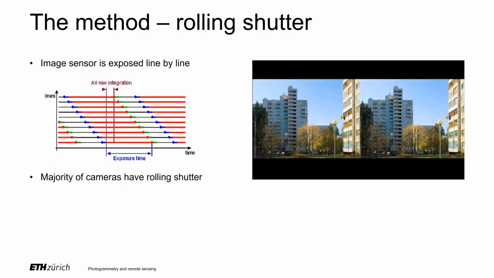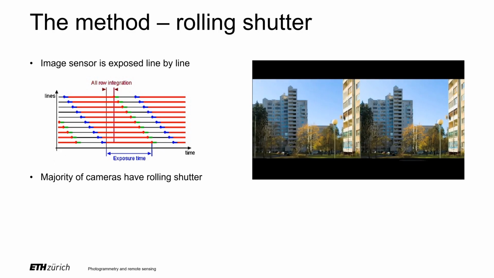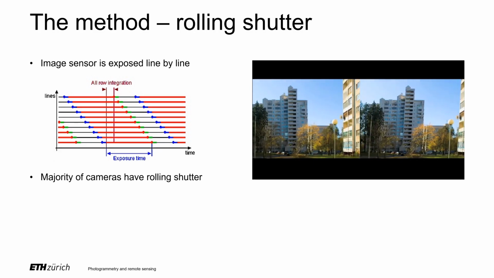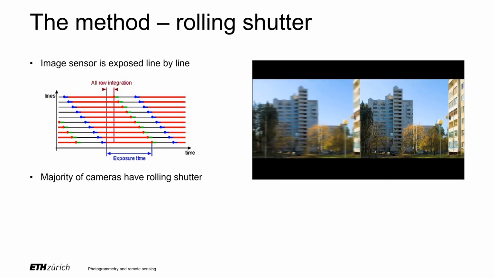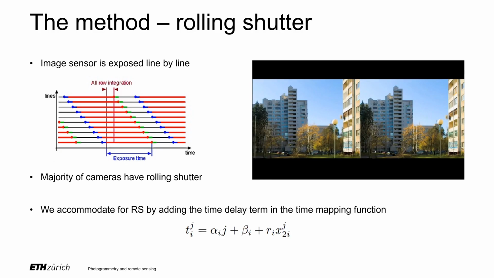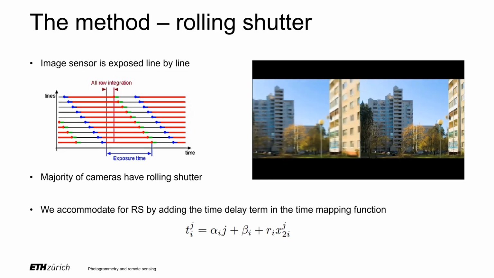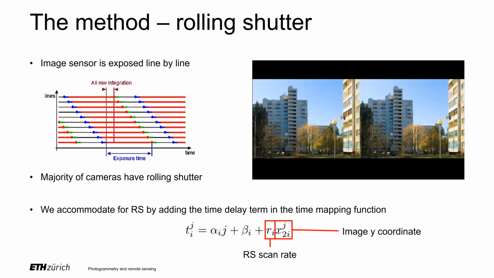Rolling shutter is a method of exposing the image sensor sequentially, line by line. Thus, while the first line is already being read out, the second line can still be exposed, which increases the maximum possible frame rate and exposure time. It is important to realize that rolling shutter is used in the vast majority of cameras produced today. The drawback is that each line is captured at a different time, which affects the location of moving objects in our scenario. In order to accommodate this difference, we add another term to the function that maps the observation time to the global time. It is now dependent on the row on which the observation was made and the rolling shutter scan rate.